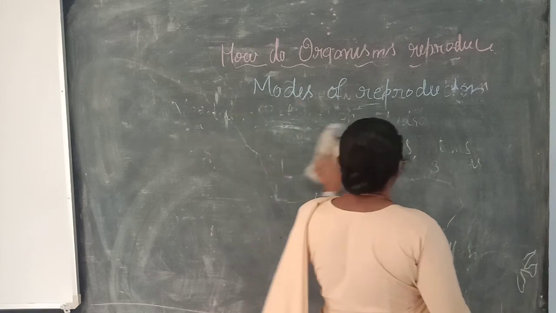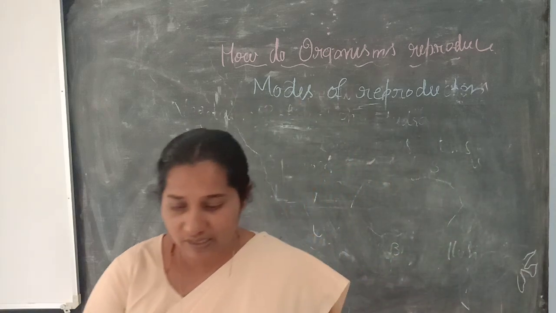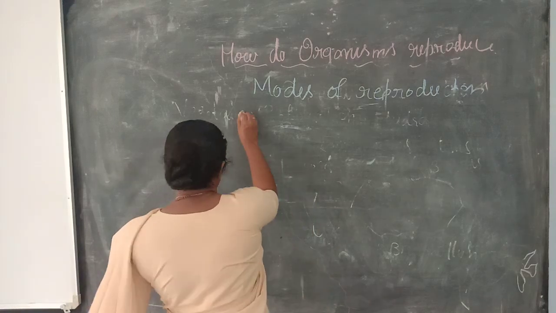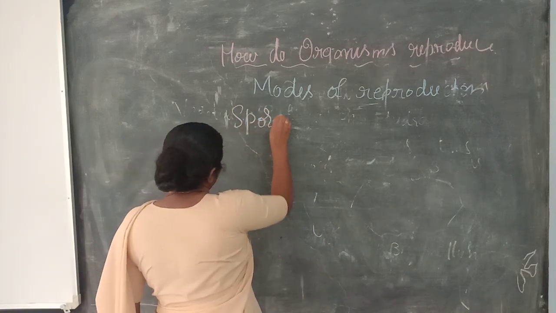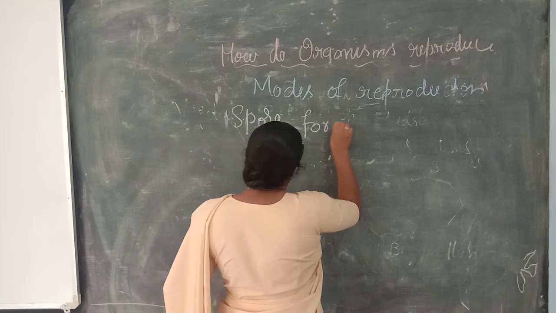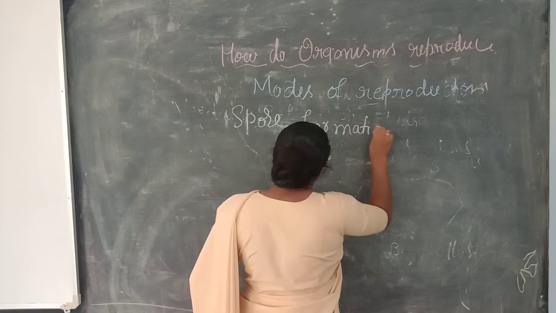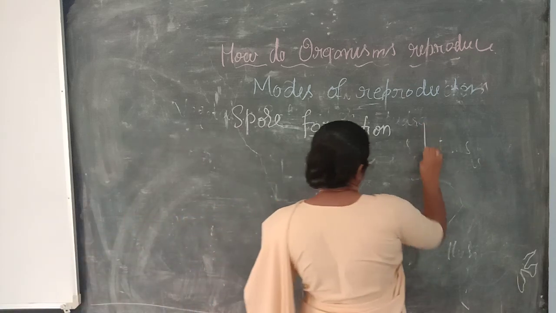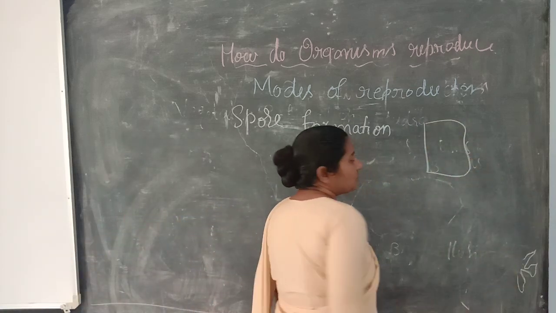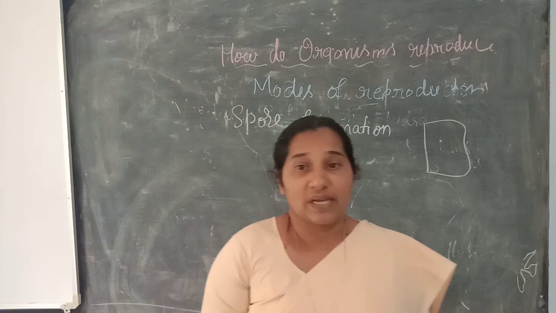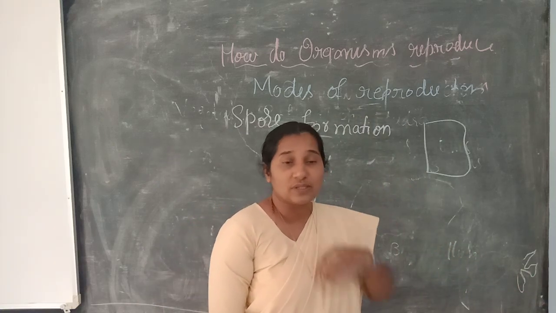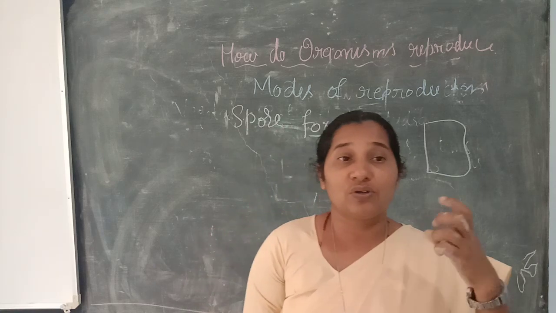The last method of asexual reproduction is spore formation. What is spore formation? I will give one simple example. You have a slice of bread. You get the bread from the shop and keep it at home, and sometimes you consume it, sometimes you keep it for two to three days.